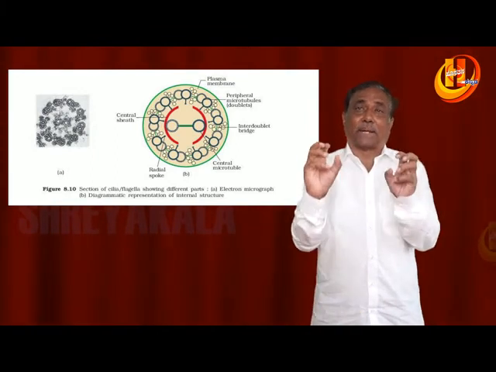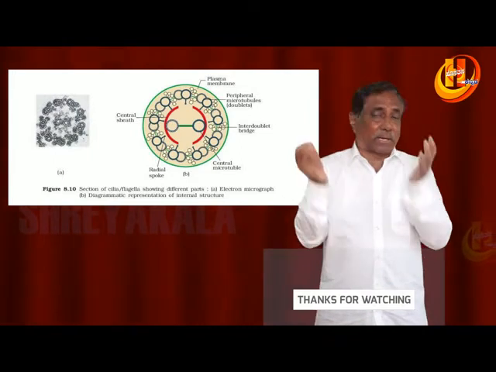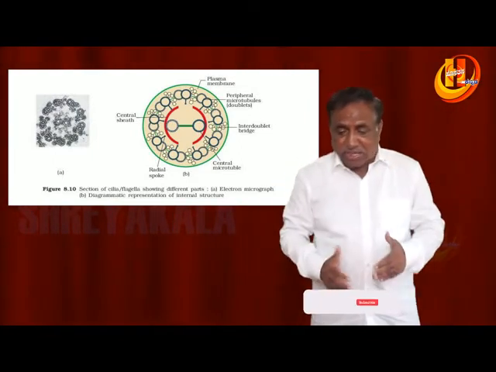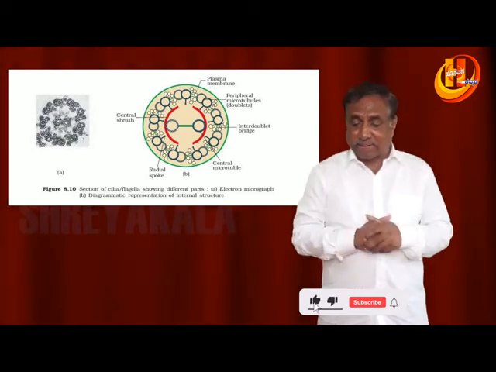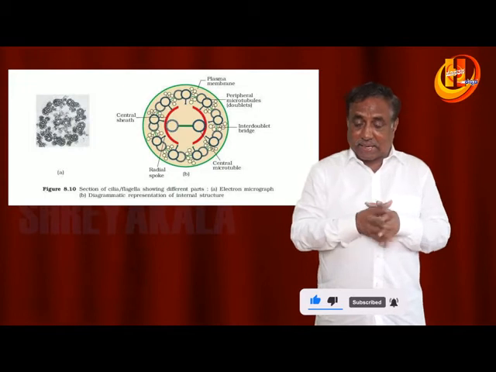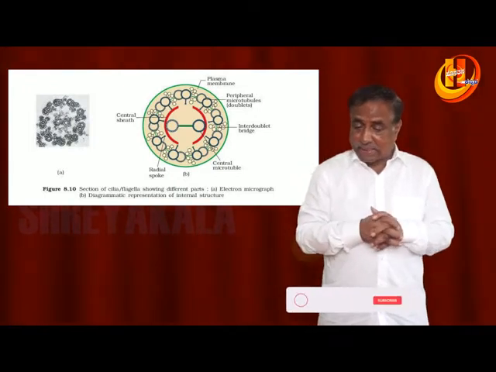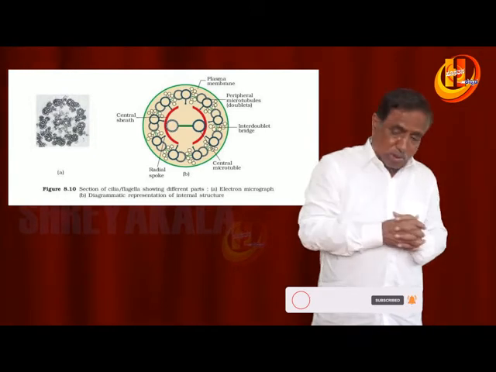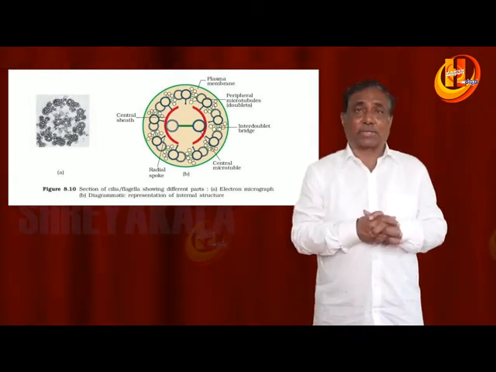These are the various parts associated with the flagella or the cilia, and the core of the cilia or flagella is also called the axoneme.